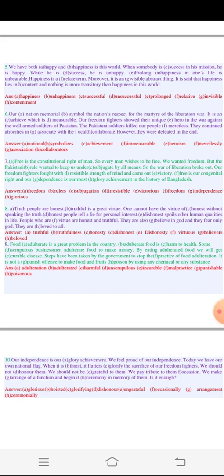So the war of liberation broke out. Our freedom fighters fought with irresistible strength of mind and came out victorious. Freedom is our congenital right, and our independence is our most glorious achievement in the history of Bangladesh.